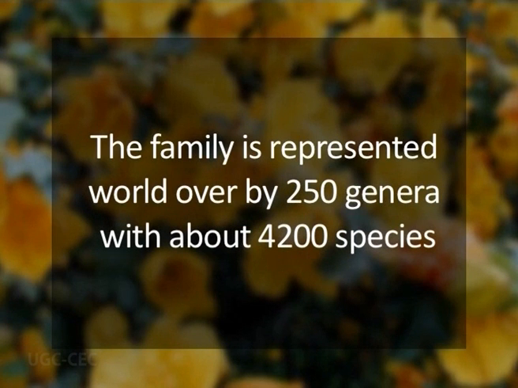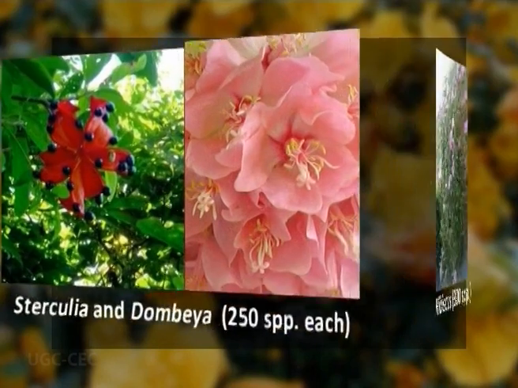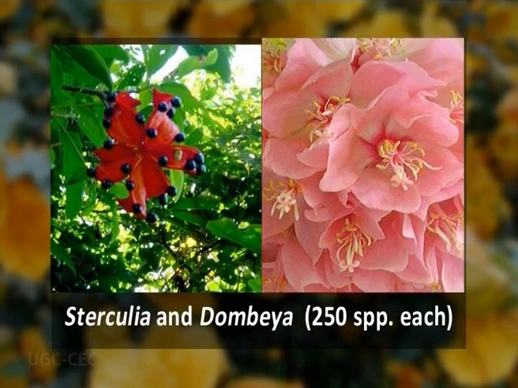At present, the family is represented the world over by about 250 genera, with more than 4,200 species. Some of the species-rich genera in this family are Hibiscus, having 300 species. Then Cola and Dombeya, each having 250 species.